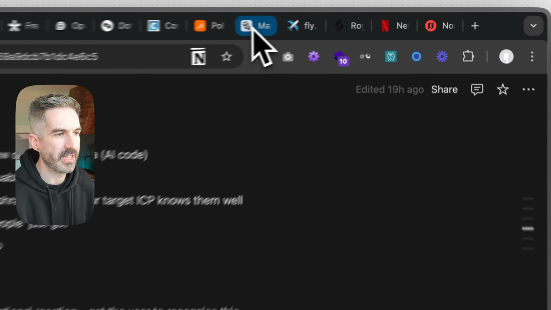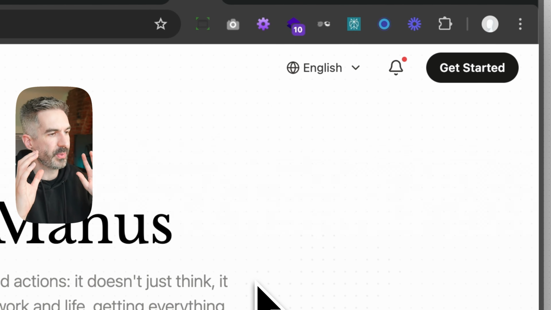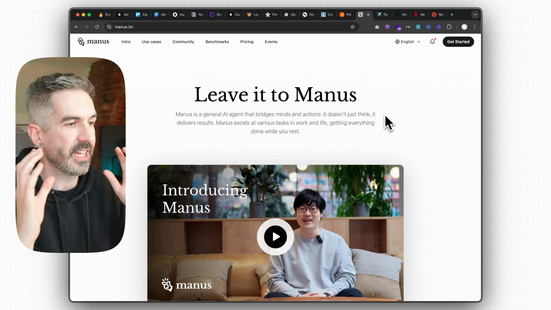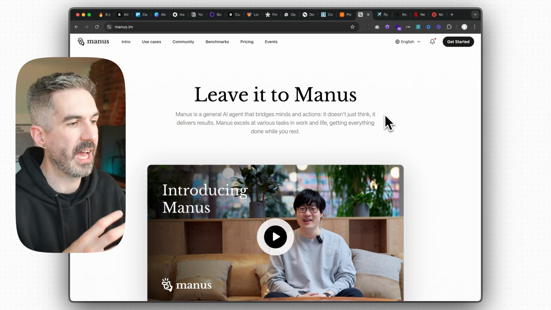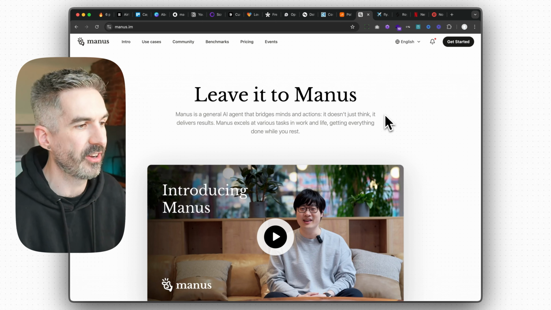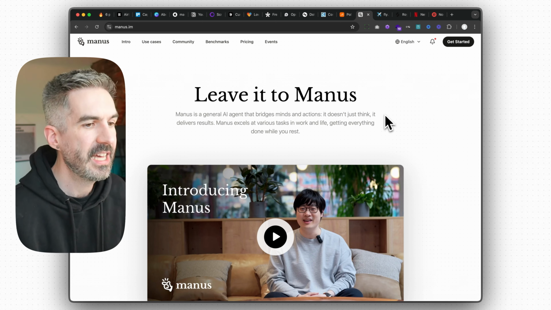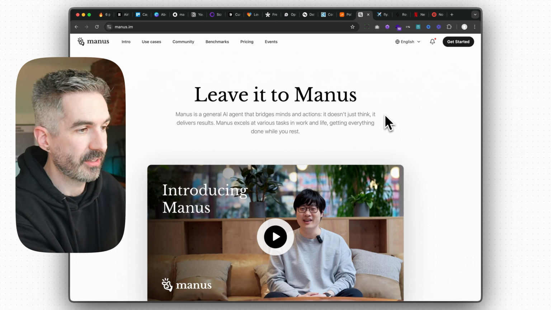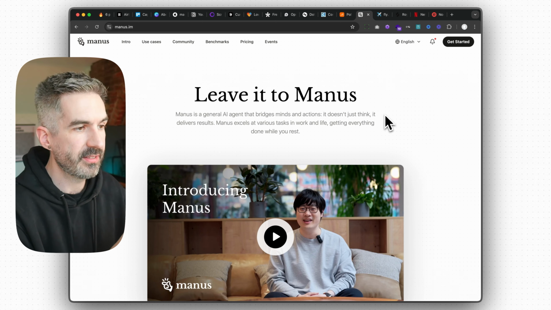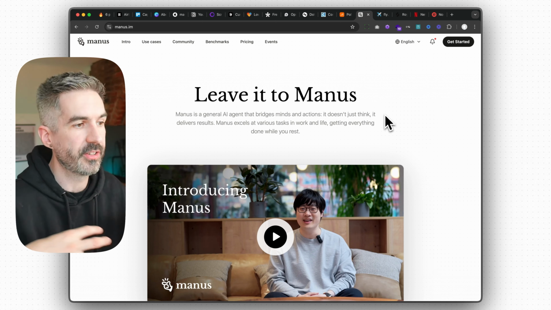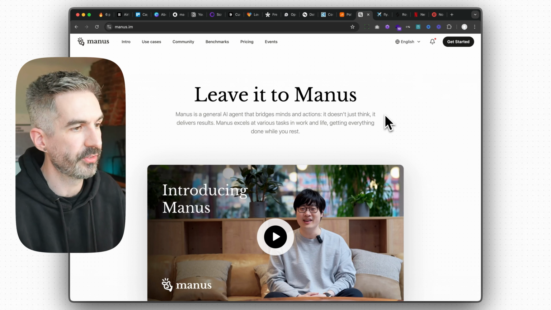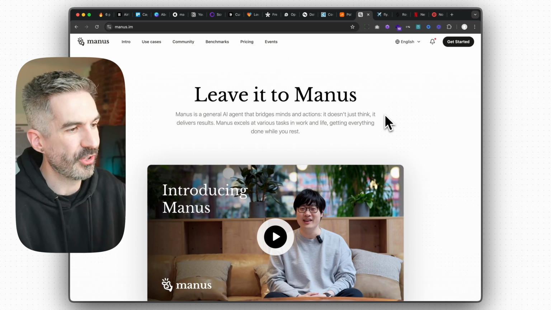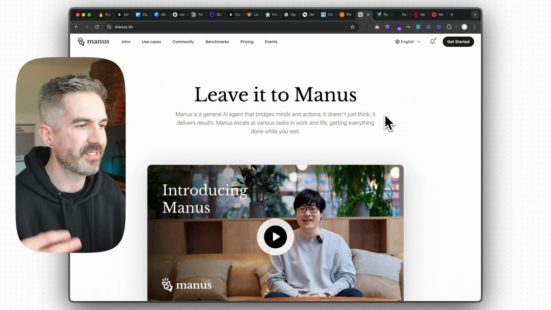Another company that I want to talk about that is doing this be noteworthy principle really, really well is Manus. They are a Chinese-based company who have probably one of the most unique AI agent tools on the market. And this is really noteworthy because of the app experience itself. This experience is so much different to other AI agent tools and so much easier. They have a very, very specific and unique way of doing it,